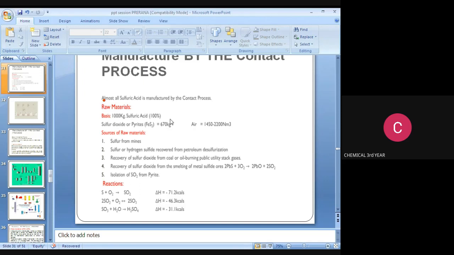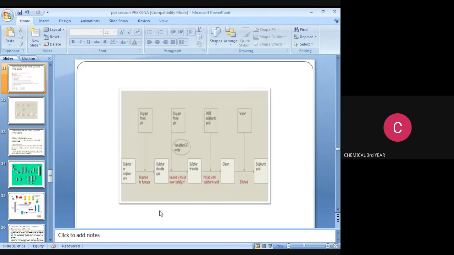The sulfuric acid production reactions: S plus O2 gives SO2, that SO2 reacts with O2, it is a reversible reaction, to produce 2SO3. SO3 again reacts with water to produce H2SO4. The delta H value is minus 31.1 kilocalories. This is the block diagram for production of sulfuric acid.